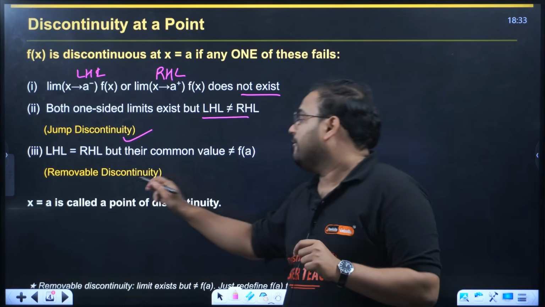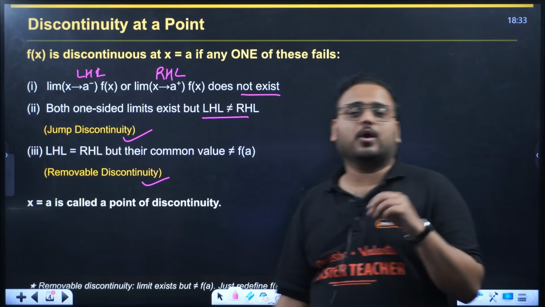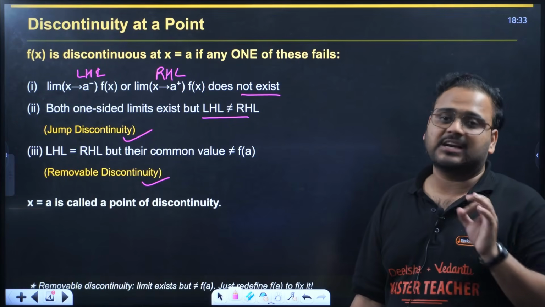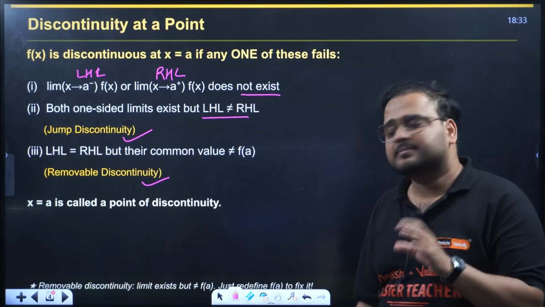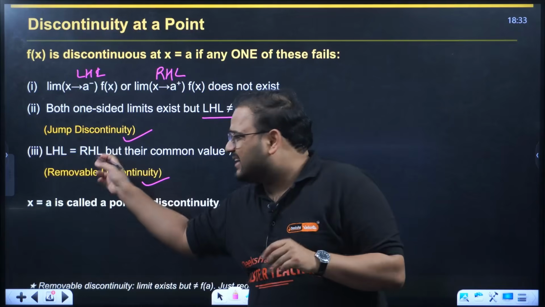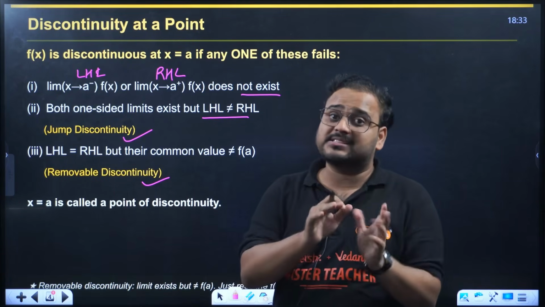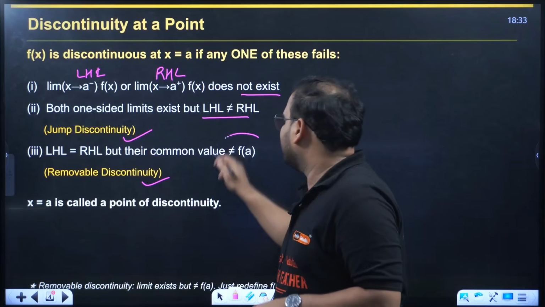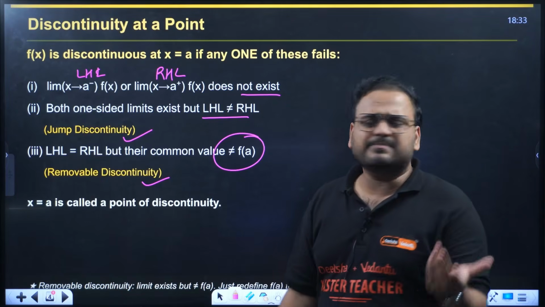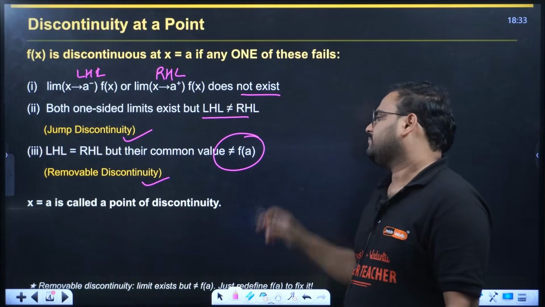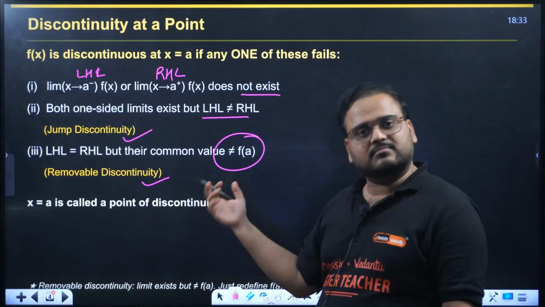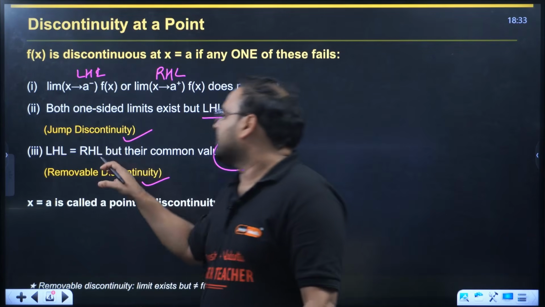Next, this is the case called removable discontinuity. What's the meaning of that? Very simple. When the limit exists, LHL equals RHL, but the limit is not equal to f of a, we can simply define the function again and make it continuous. That's why it is called removable discontinuity.